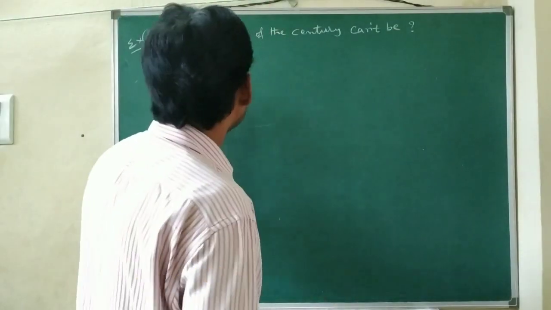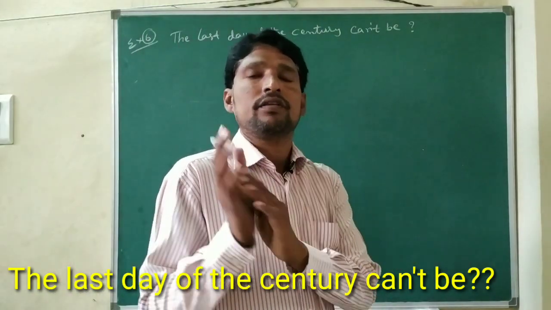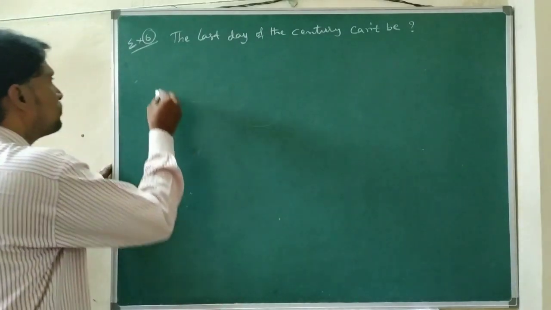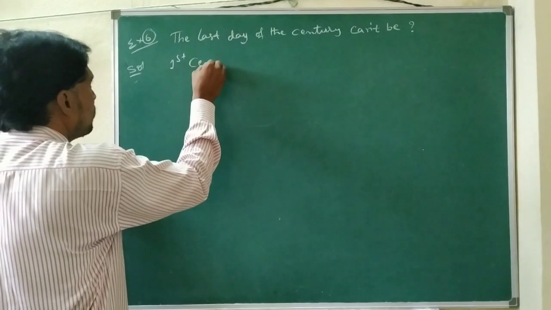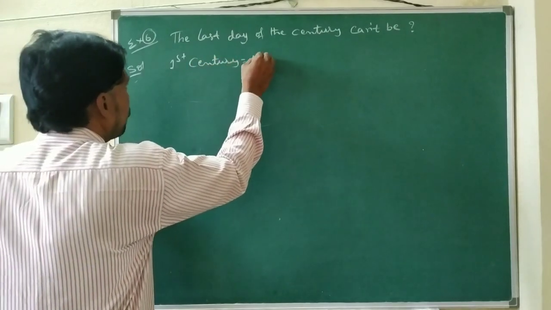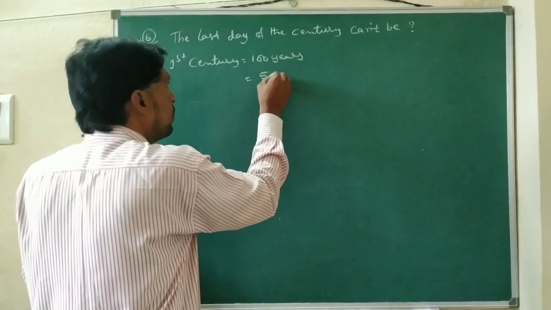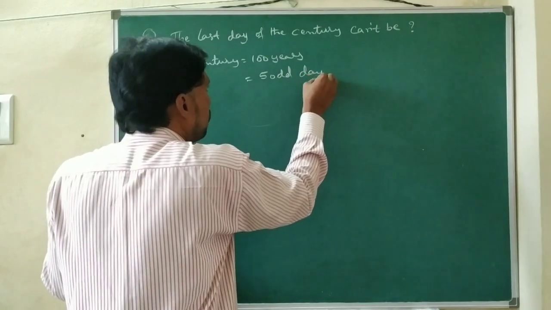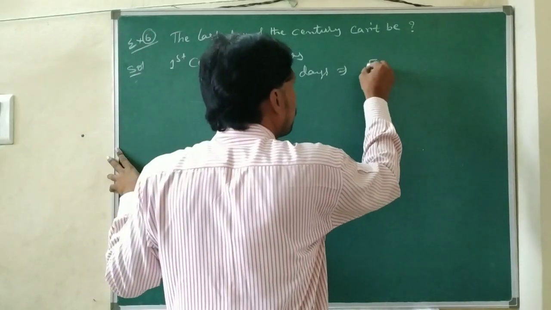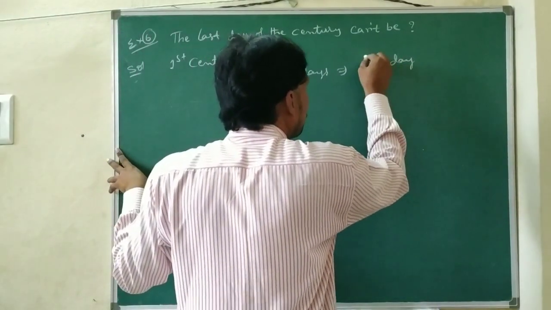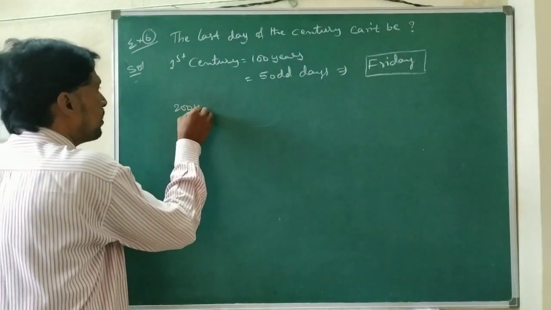Example number 6. The last day of the century cannot be. So which days are not the last day of a century? So first century, a century means 100 years. So 100 years we have 5 odd days. 5 odd days means the 5th day of a week, it will be Friday. It will be Friday. 200 years means second century.